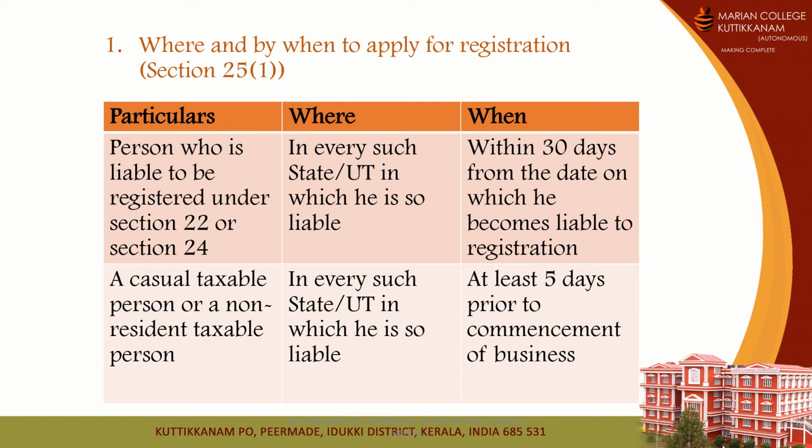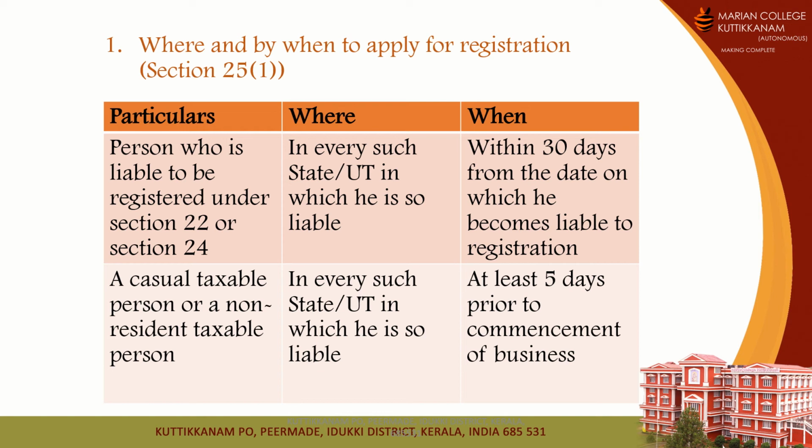So for the first case, where a person is liable to be registered under 22 or 24, the place is every such state or union territory in which he is so liable, and when should he apply for registration.